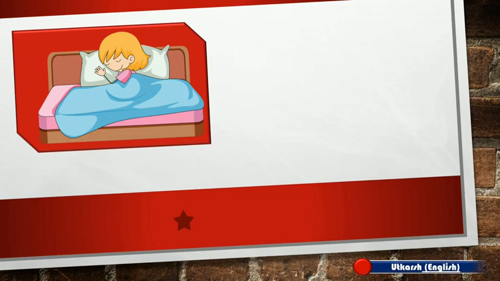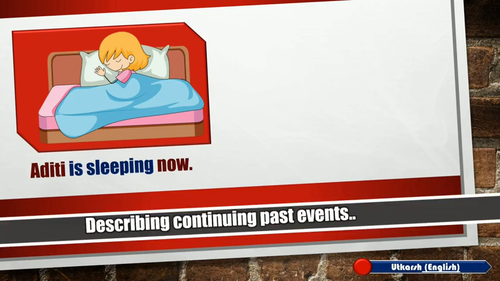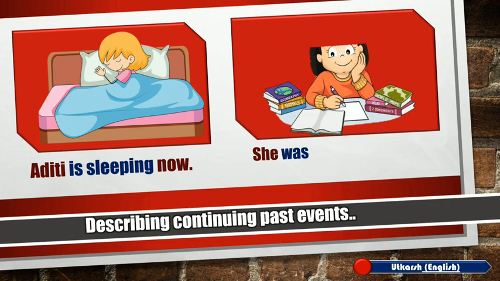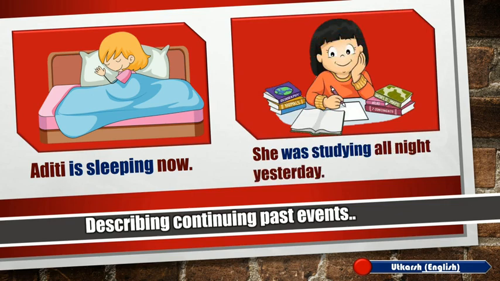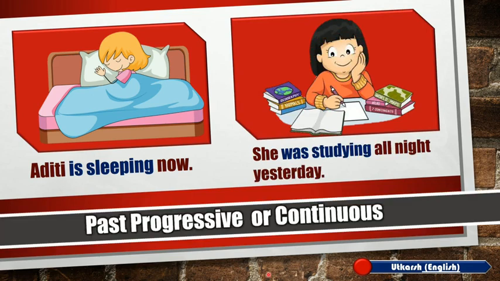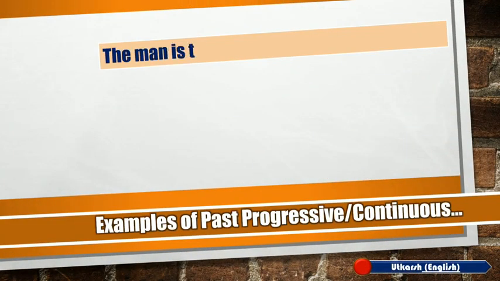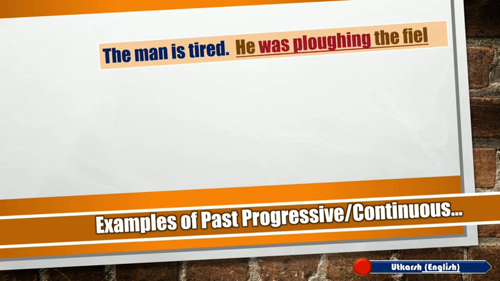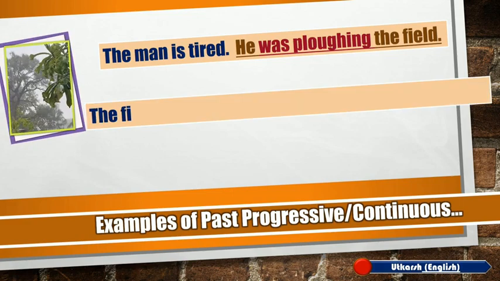Dear children, the sentences we have discussed above describe the present situation. But what about describing continuing situations in the past, which are incomplete? Very good. We use past progressive form of the verb. So past progressive is formed with the past form of the be verb, that is, was and were, and adding ing to the action verb.